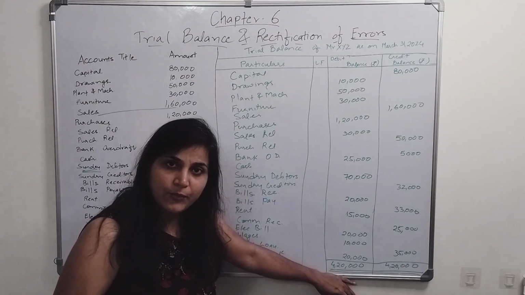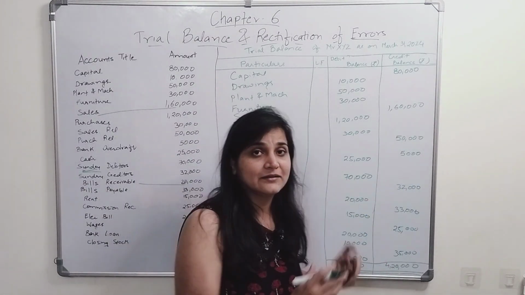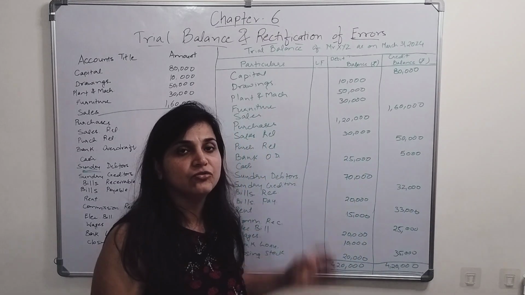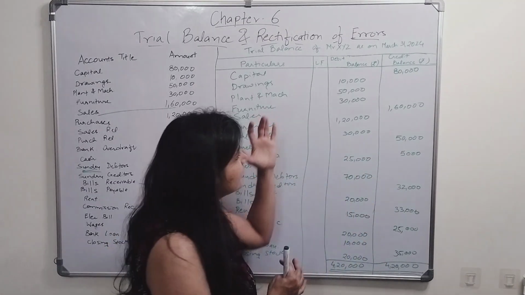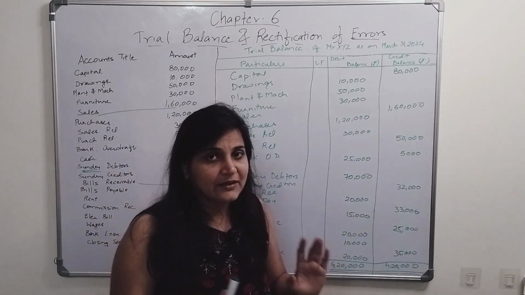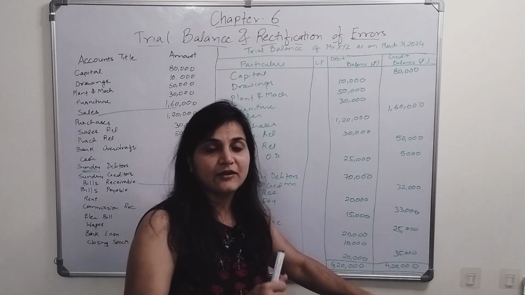Every debit has an equal credit. Now what does this trial balance do? It helps the organization. We get to know the arithmetical accuracy of the organization. If they are tallied, that doesn't mean that it is 100% arithmetically accurate, but it gives a sign of relief.